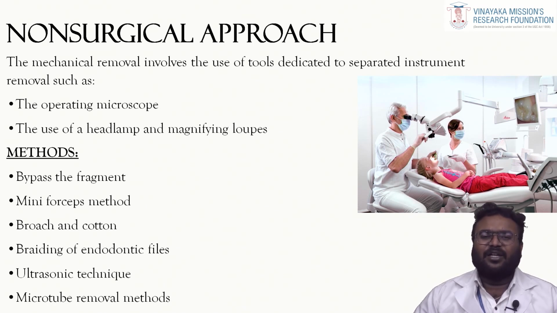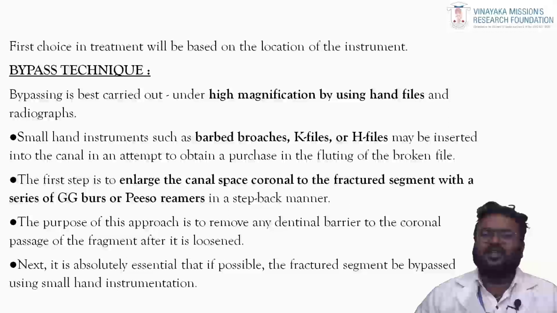adequate illumination capacity. And the different methods of instrument retrieval are bypassing the fractured instrument, mini forceps method, broach and cotton, braiding of the endodontic file, the ultrasonic technique and the microtube removal methods. Coming to the first choice in treatment, it will be bypassing the fractured instrument. Bypassing a fractured instrument is creating a smaller pathway for the next file to go along the side of the fractured instrument.